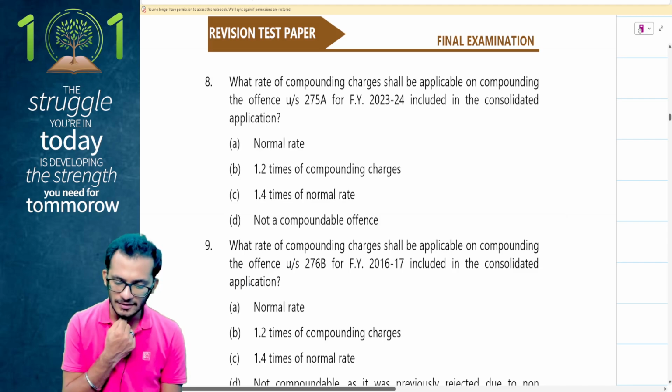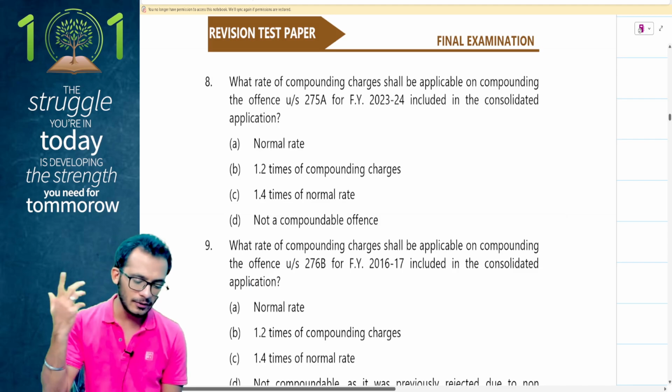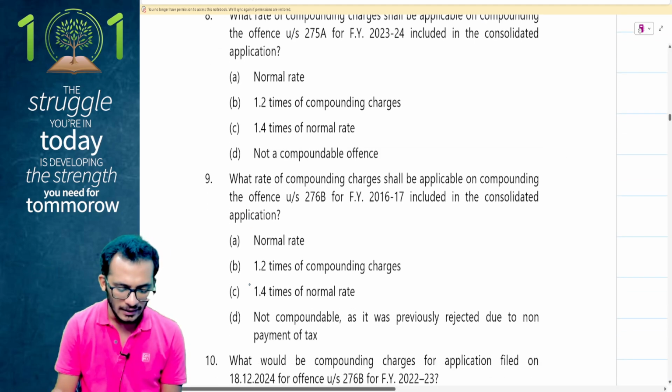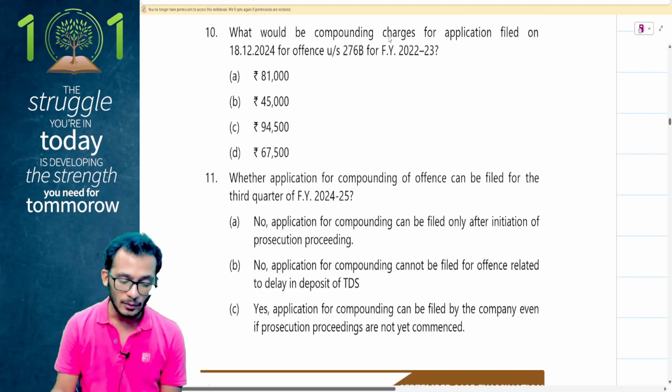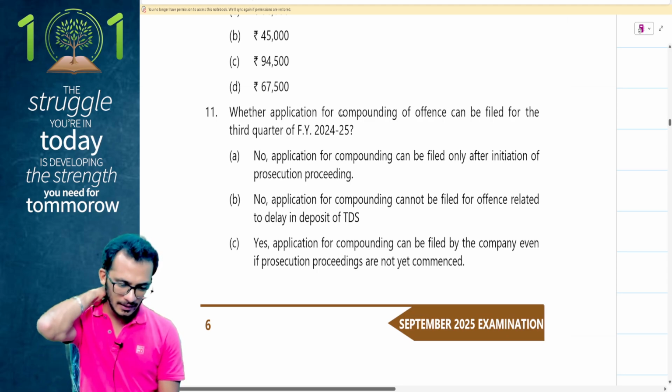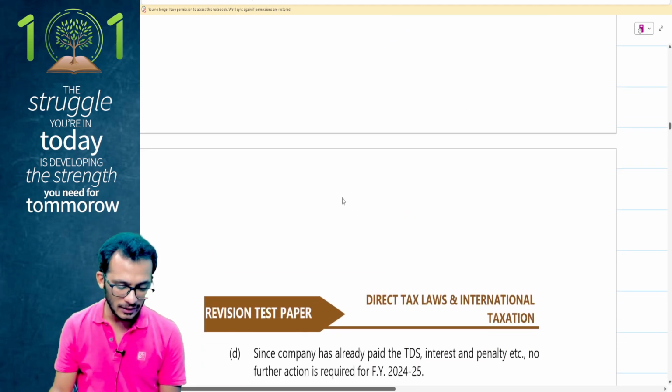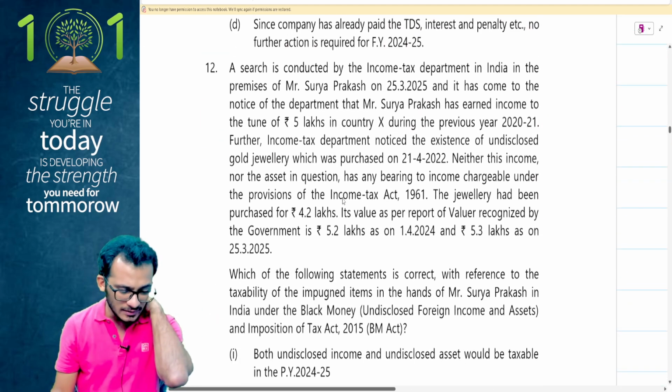What is the rate of compounding charges applicable on compounding offence for 23-24 included in the consolidated application? We'll have to check this. Rate of compounding charges applicable on compounding offence for 16-17, we have to check this. What are the compounding charges for application filed on 276B? Definitely have to be checked. Whether application of compounding offence can be filed for the third quarter has to be looked into. So let's check that as well.